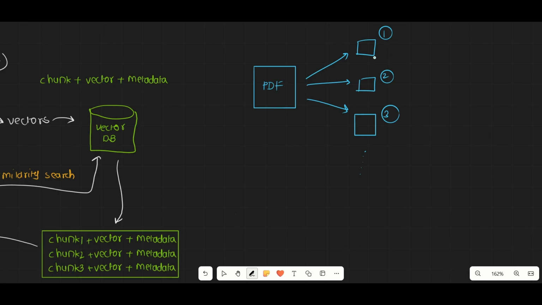Each page over here, or you can say each split over here, is called a chunk. So this is a chunk representing page number 1. Then this is page number 2, which is nothing but chunk 2, and then this is page number 3, which is chunk 3. Okay, understood? So this is called chunking.